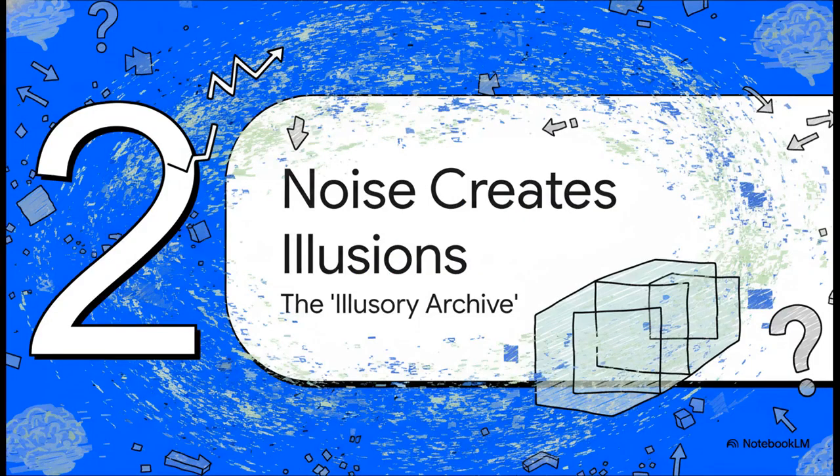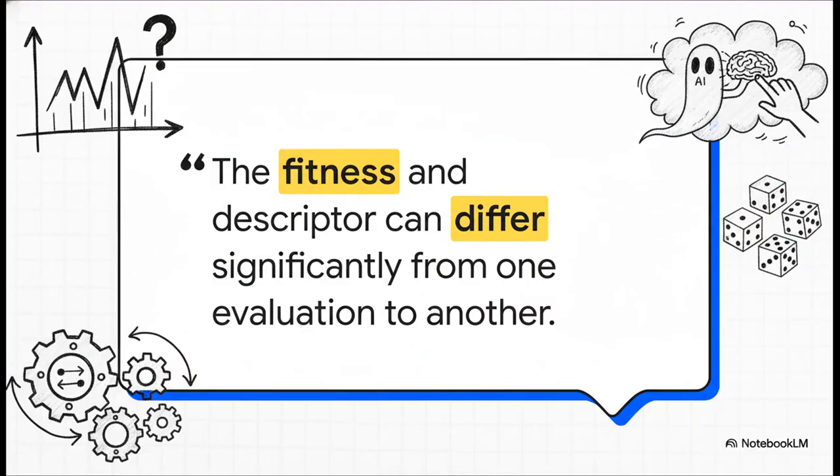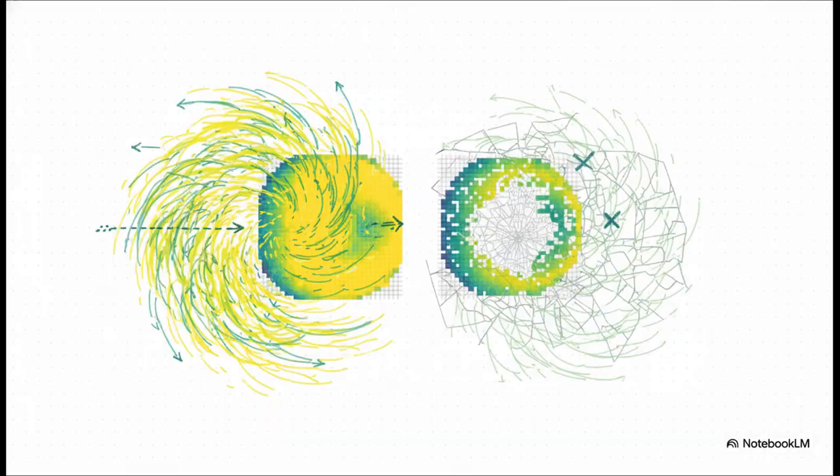Okay, but remember that noise we talked about? Well, this is where it comes back to cause a massive headache. It can actually trick the algorithm, and it creates something researchers call an illusory archive. And this quote from the source paper just nails it. It says that with unpredictable noise, the fitness, that's basically how good a solution is, and the descriptor, which is kind of like a label for what type of solution it is, can be all over the place every time you test it. The AI thinks it's found something solid, but really it's just grasping at smoke.